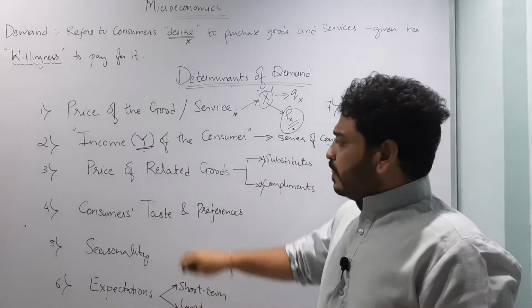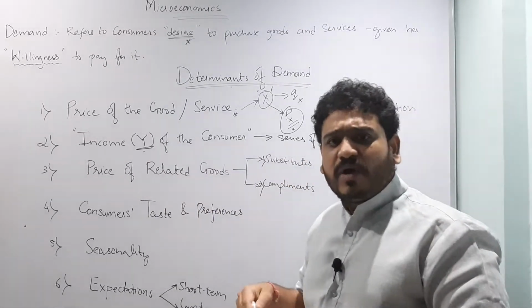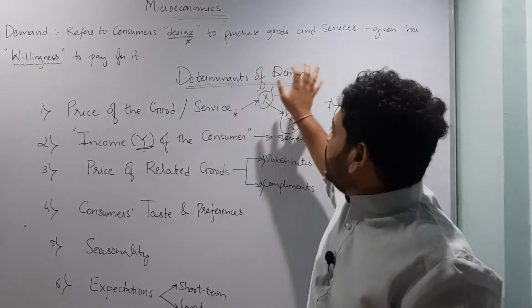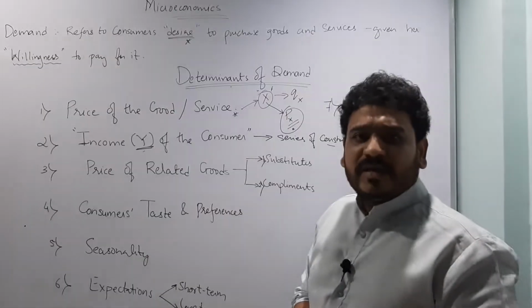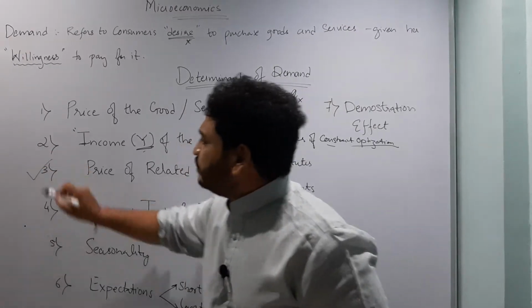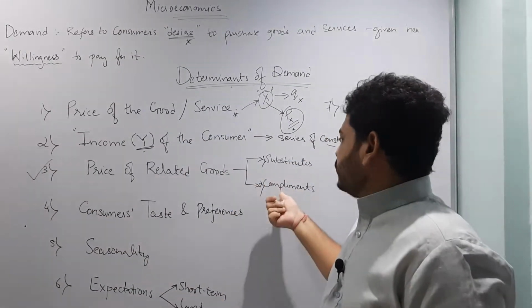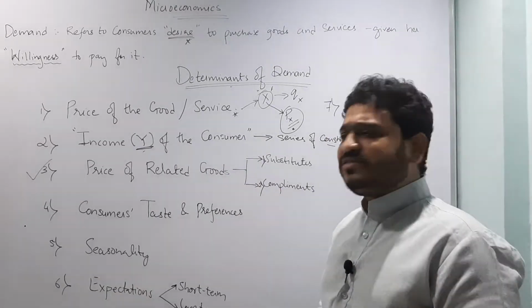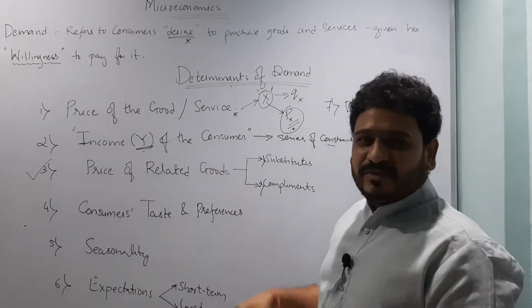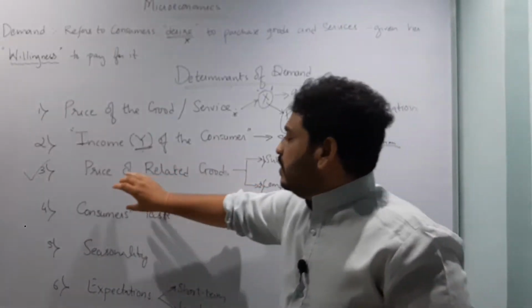The price of related goods will always have an effect on the demand for that particular commodity itself. So this is again a very important factor to determine demand of any commodity. I will deal with substitutes and complements in the next lecture, so I'll restrict myself to just giving you an idea of what related goods can be.